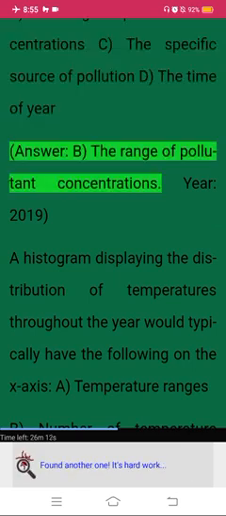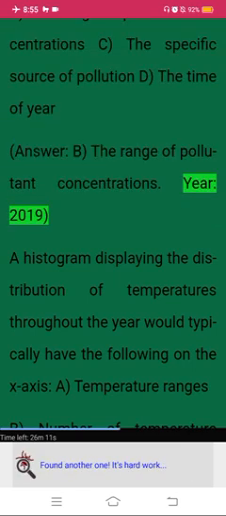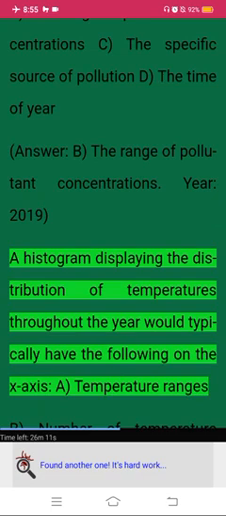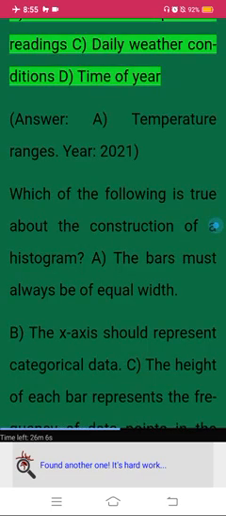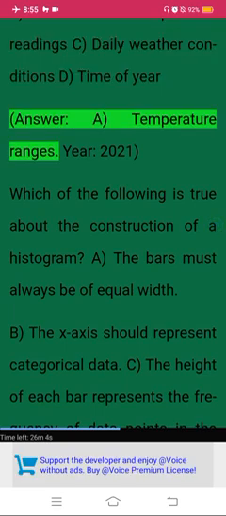D. The time of year. Answer. B. The range of pollutant concentrations. Year, 2019. A histogram displaying the distribution of temperatures throughout the year would typically have the following on the x-axis. A. Temperature ranges. B. Number of temperature readings. C. Daily weather conditions. D. Time of year. Answer. A. Temperature ranges.